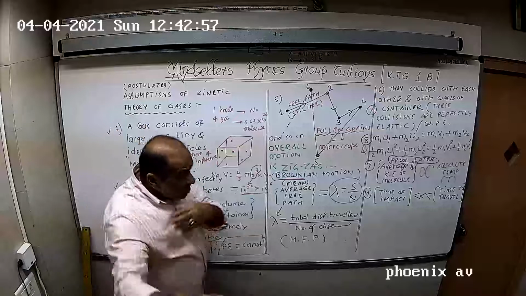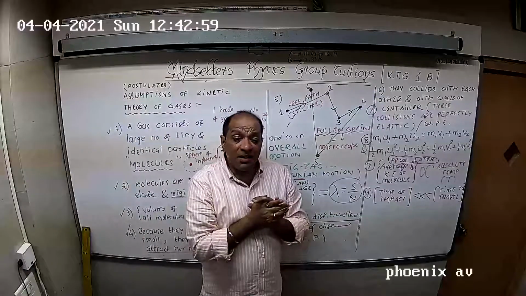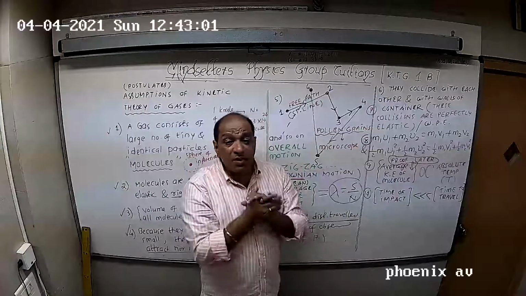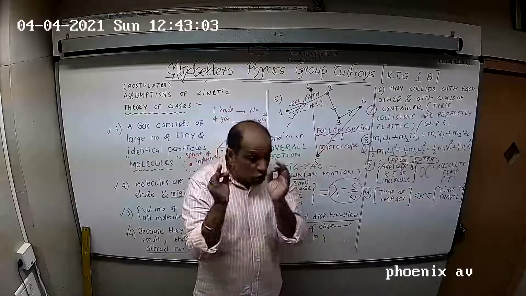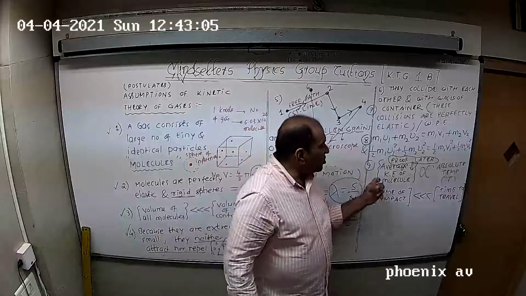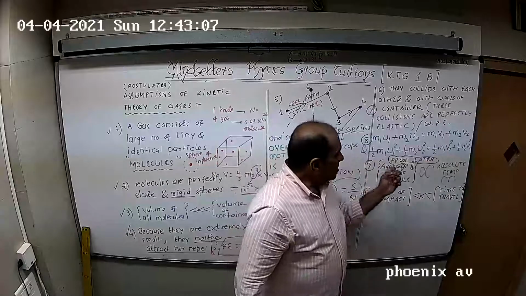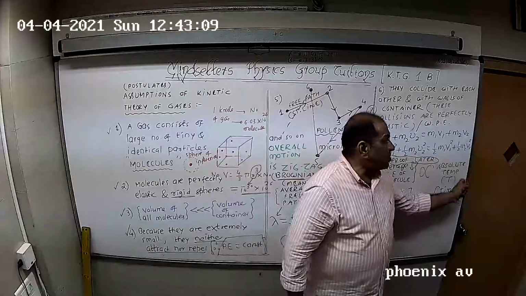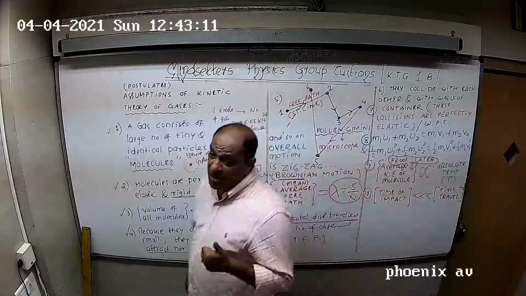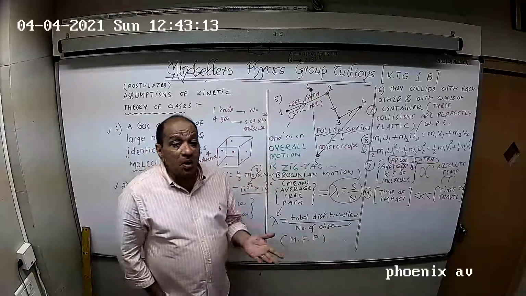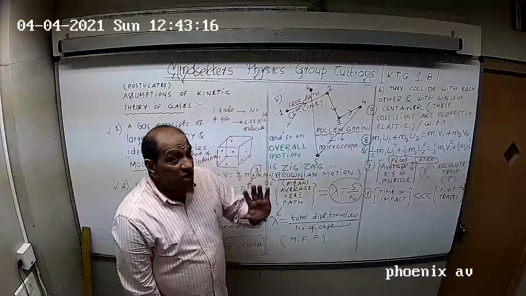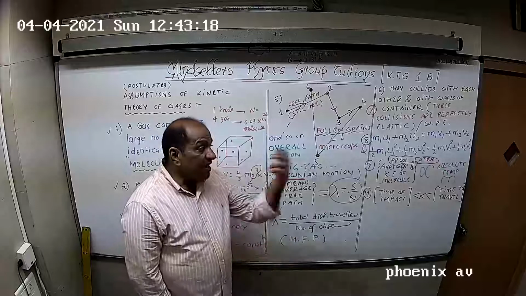They will perform more number of collisions per second. They will collide more number of times with the neighbors and with the walls. So we say that the average kinetic energy of the molecule is dependent directly on the absolute temperature. That means if the absolute temperature is doubled, kinetic energy is doubled. If the absolute temperature is made 5 times, kinetic energy is made 5 times.